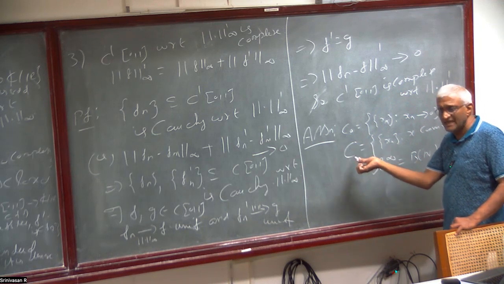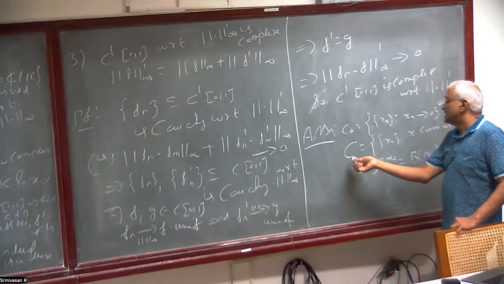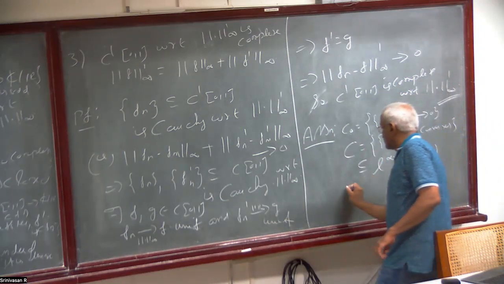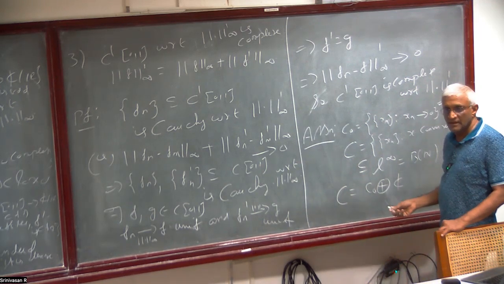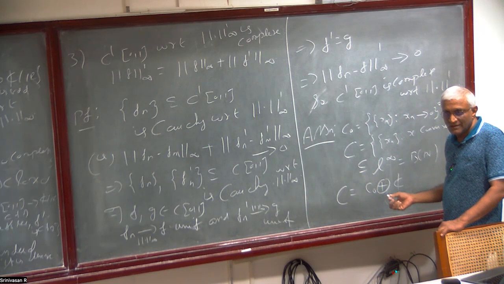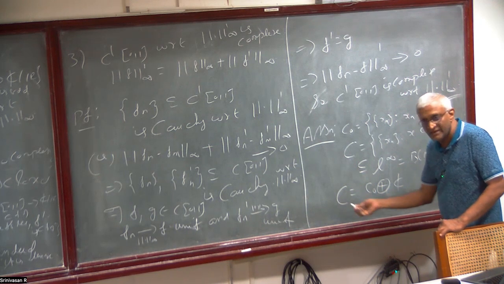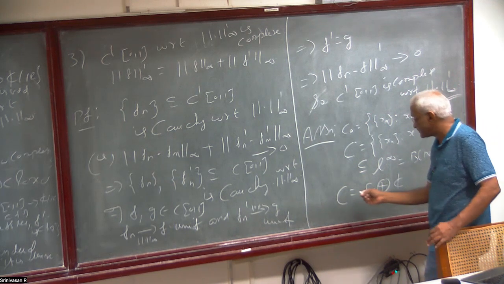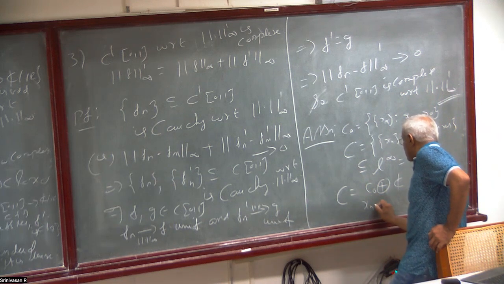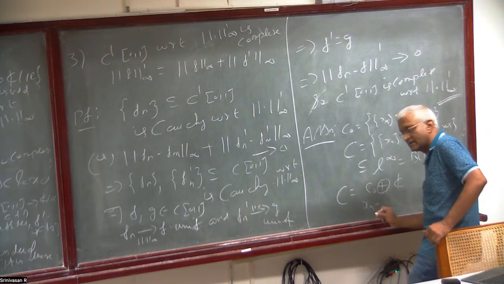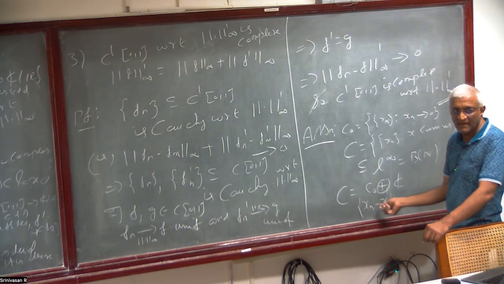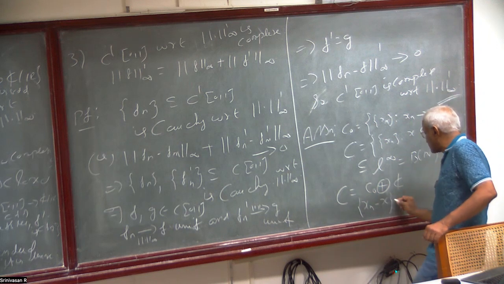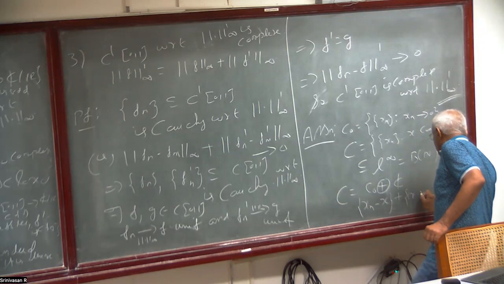Once you prove this, the other is easy, because C is nothing but C_0 direct sum the complex numbers as a vector space. What it means is the following: if you have a convergent sequence and the limit is x, you consider x_n minus x. This sequence will converge to 0. Subtract the limit, that will go to 0. So this will look like x_n minus x plus the constant sequence x.